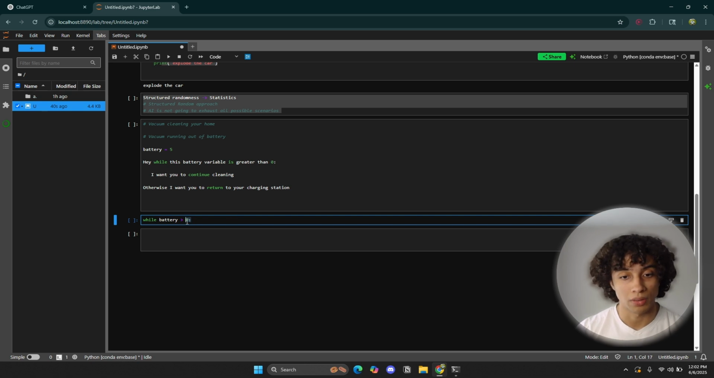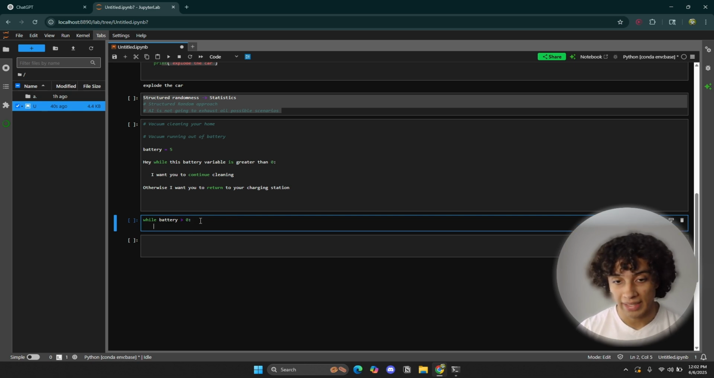Don't forget the colon. You press enter so it automatically detects the indentation. Otherwise, if you don't have indentation, Python is going to explode. You have to have the indentation.